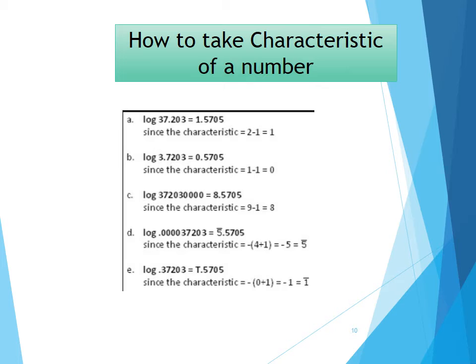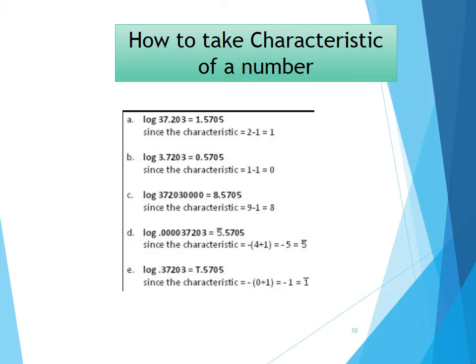So we start taking their logarithms. For the first part, as we see, the characteristic will be taken from the integral part, as we have discussed in the previous slide. The integral part is 37. What is the integral part? 37. It consists of 2 integers.